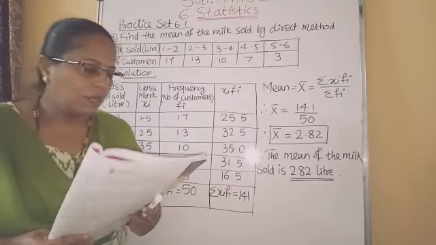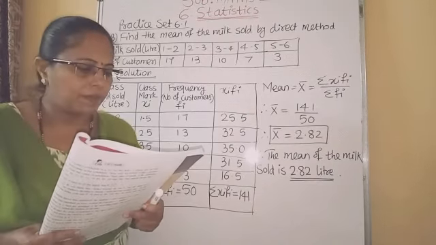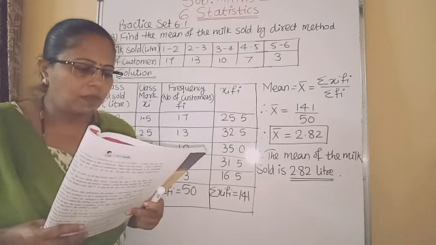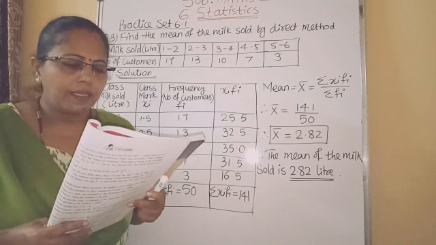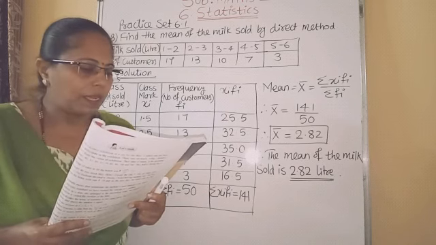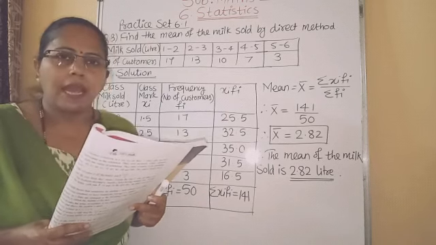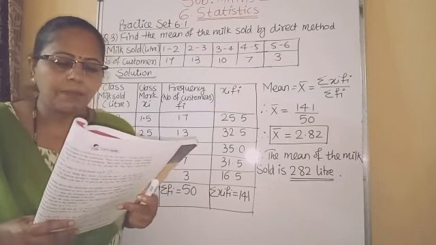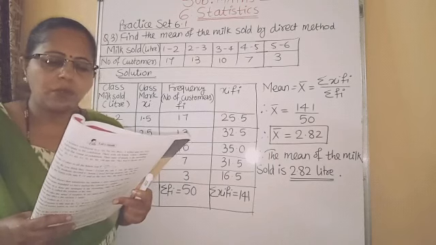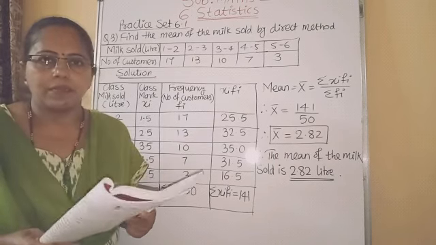Followed? Now question number 3. A milk center sold milk to 50 customers. The table below gives the number of customers and the milk they purchased. Find the mean of the milk sold by direct method.